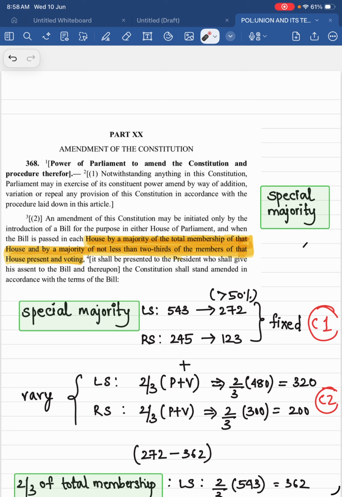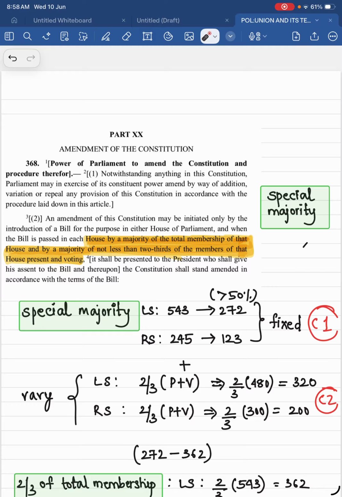So these numbers are fixed. The condition number 2 is a majority of not less than. Not less than means at least. At least 2/3 of members present and voting. This is the condition number 2. That is at least 2/3 of members present and voting.